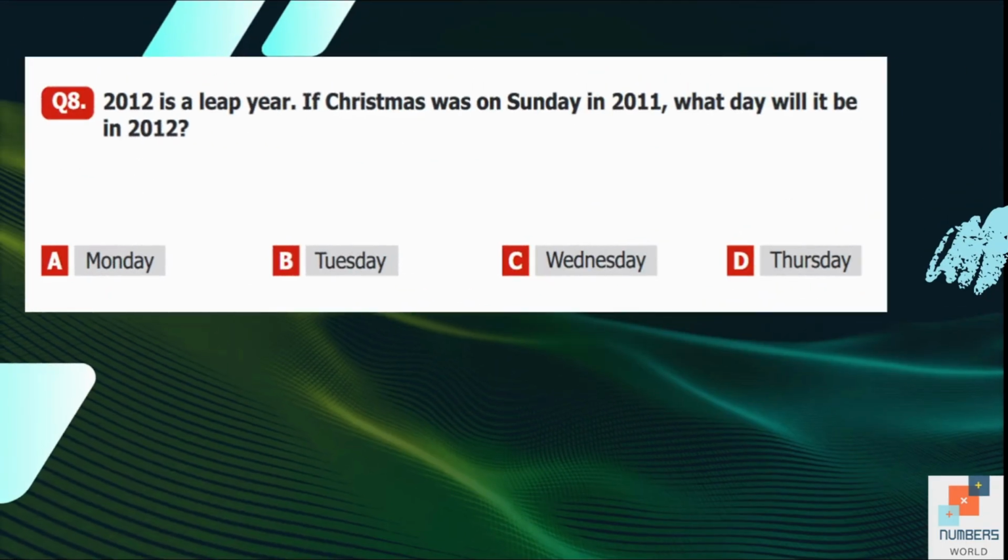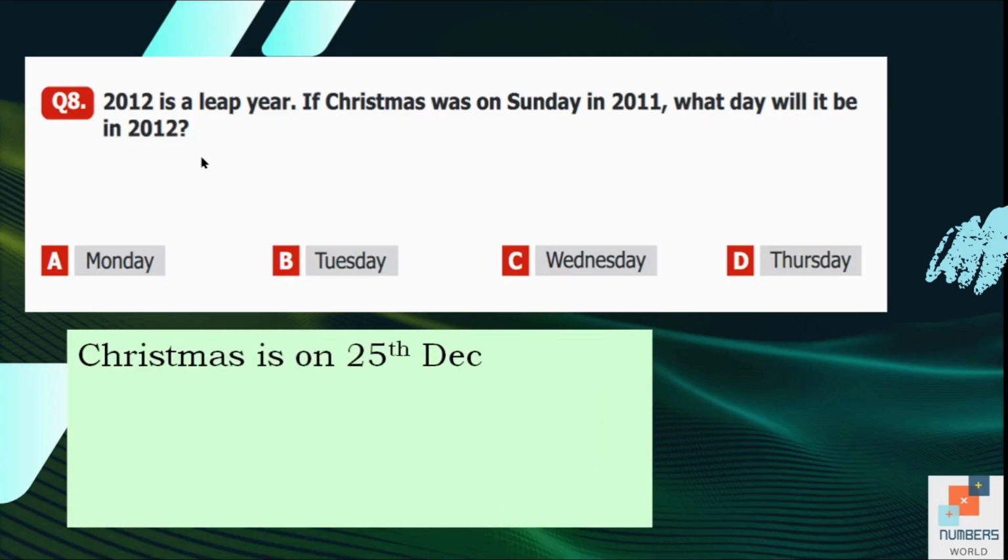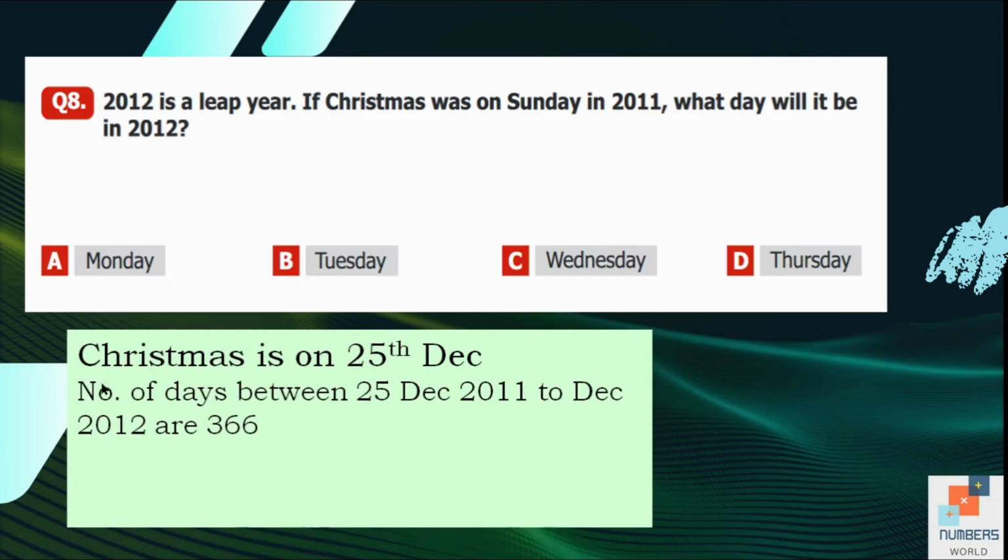If 2012 is a leap year, and Christmas was on Sunday in 2011, what day will it be in 2012? So we know that Christmas is always on 25th of December, and as 2012 was a leap year, it will have 366 days. Now, the number of days between 25th December 2011 to December 2012 are 366.